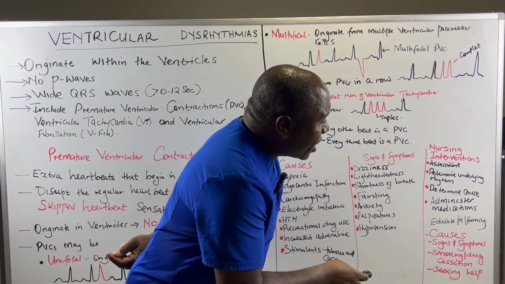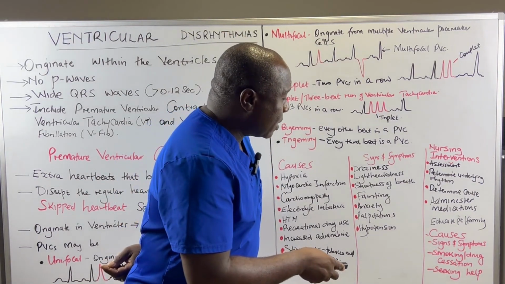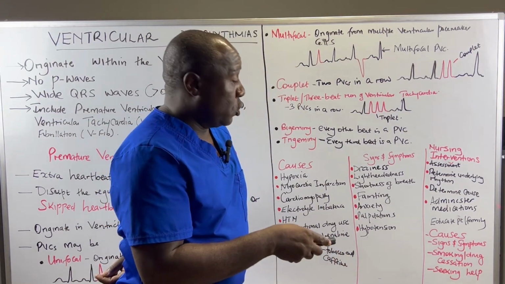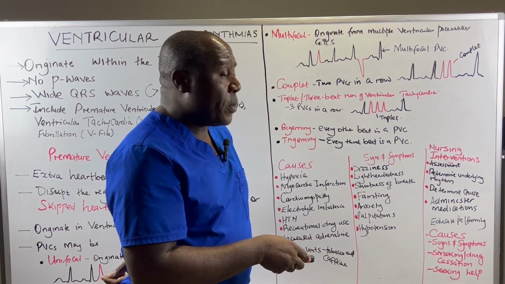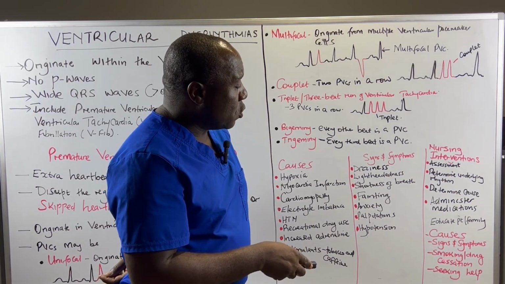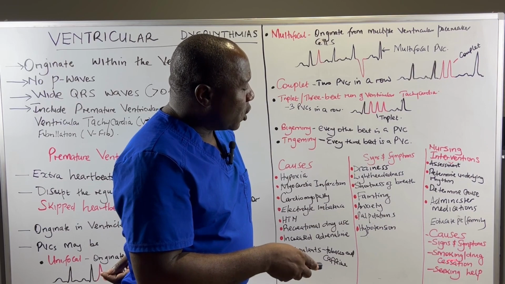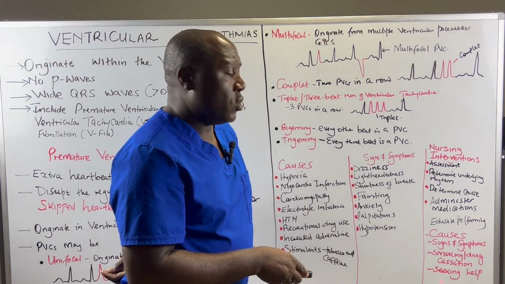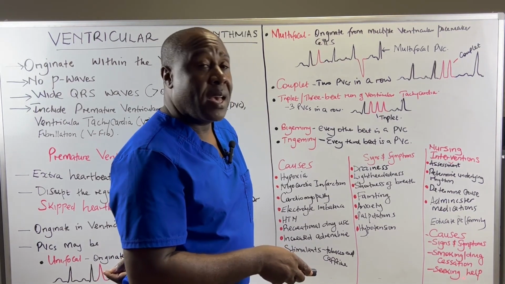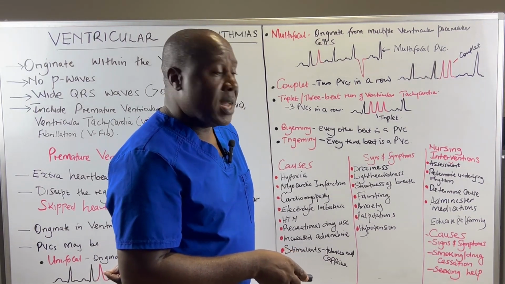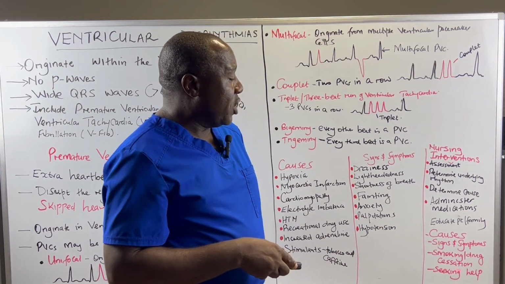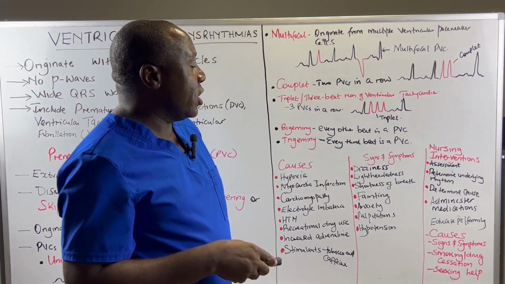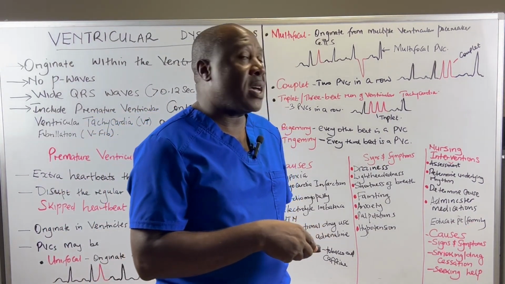Teach them about smoking and drug use cessation. If these patients are smokers, teach them how to cease smoking. If they use drugs, teach them the importance of stopping this practice. So educate them on smoking and drug use cessation, and then teach them the importance of seeking help. Let them seek medical help when they are having a PVC. So these are the things that as a nurse, you can educate this patient on, together with their family.